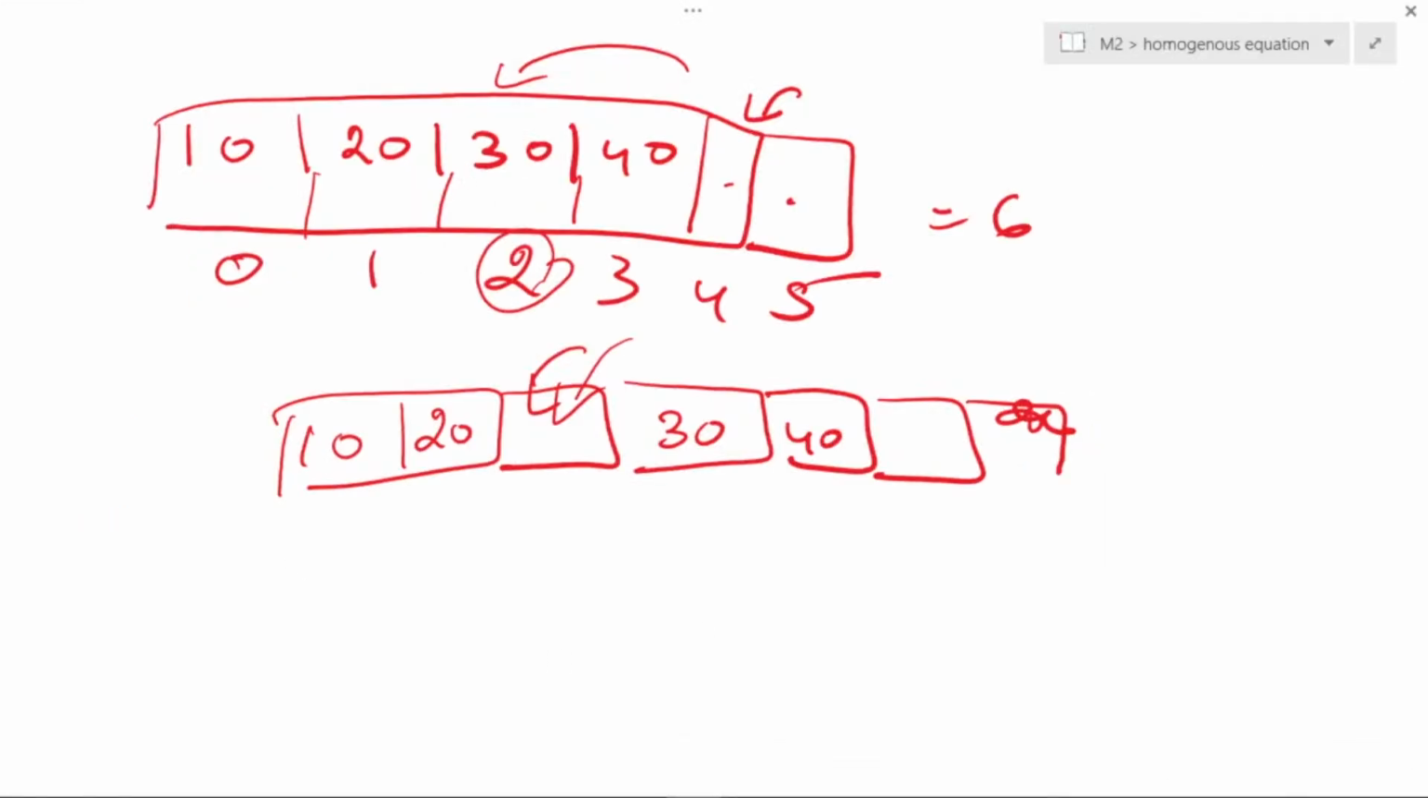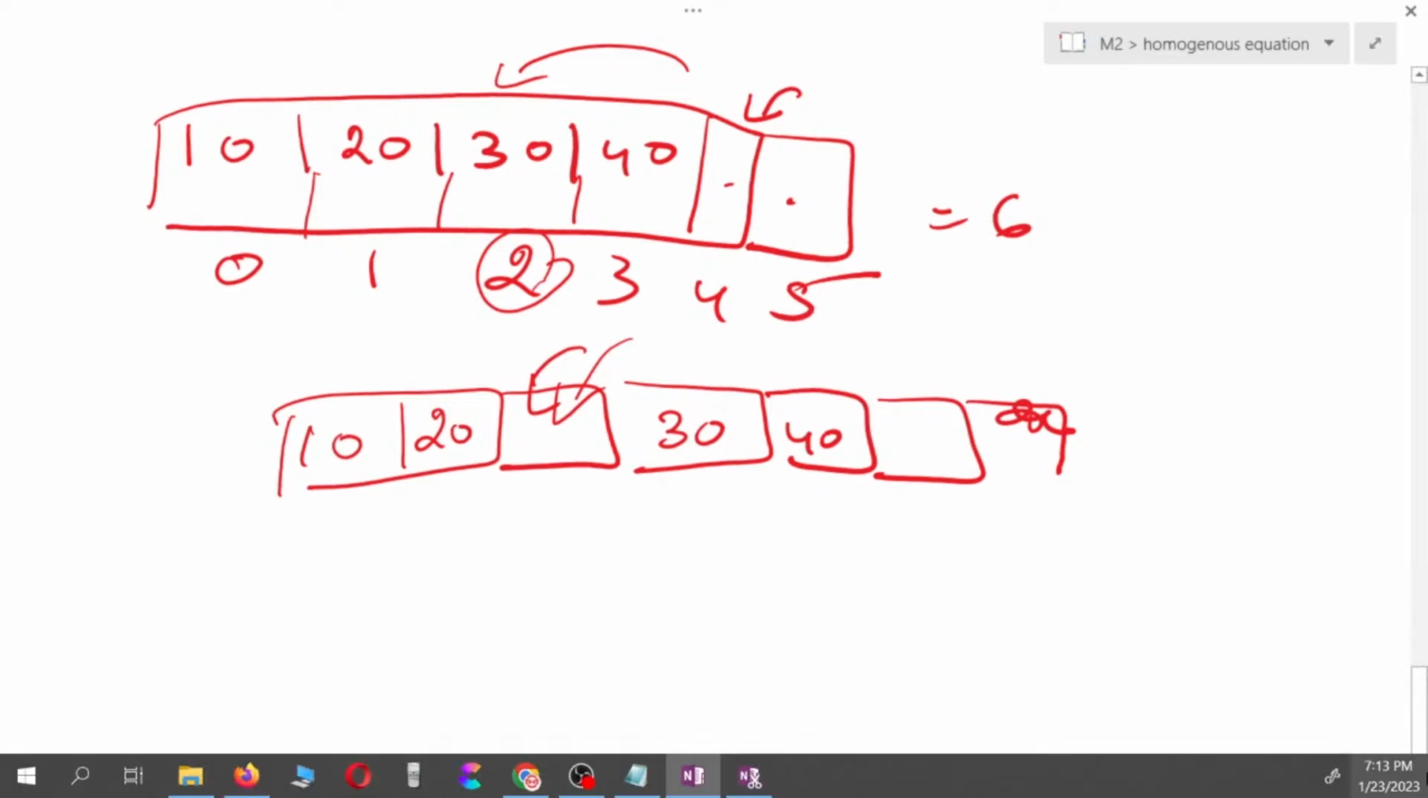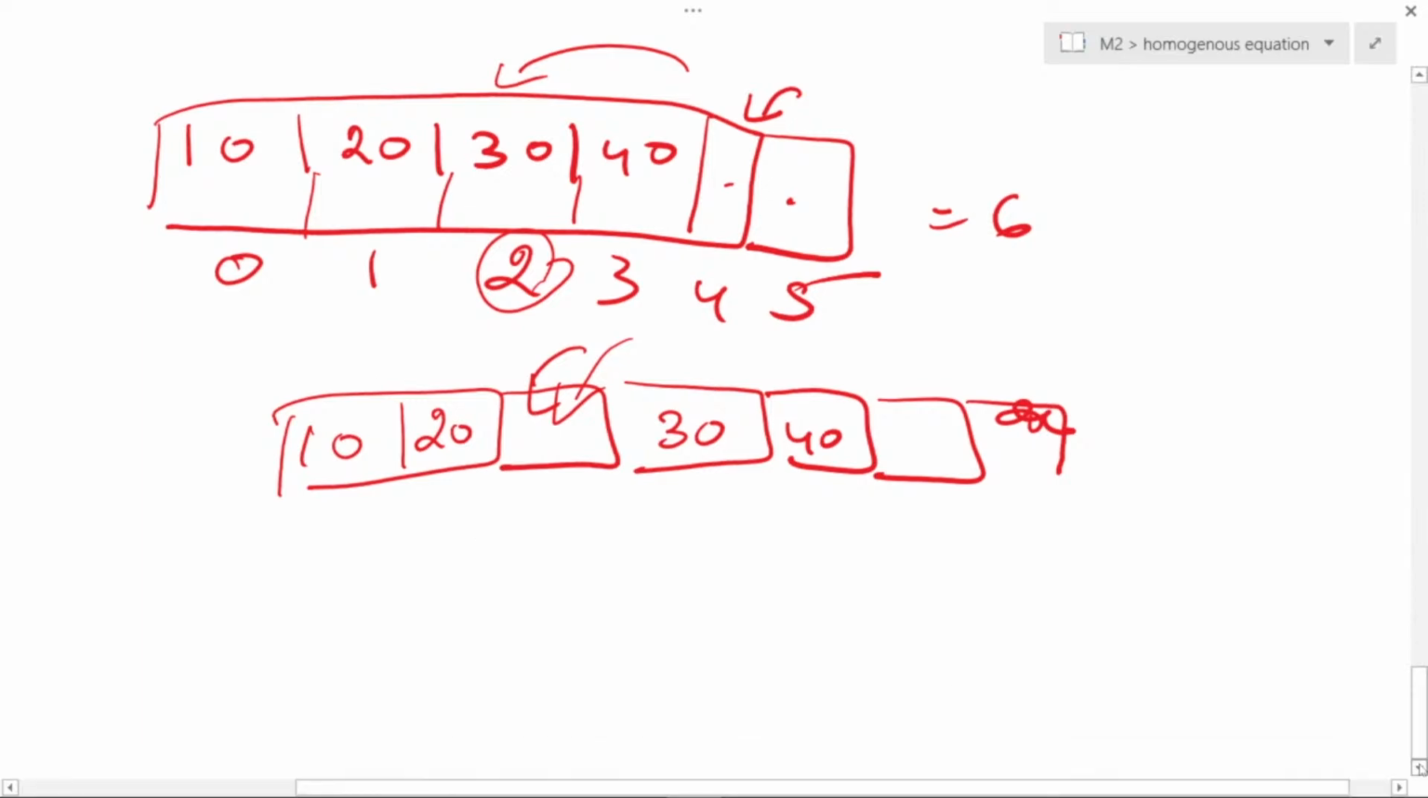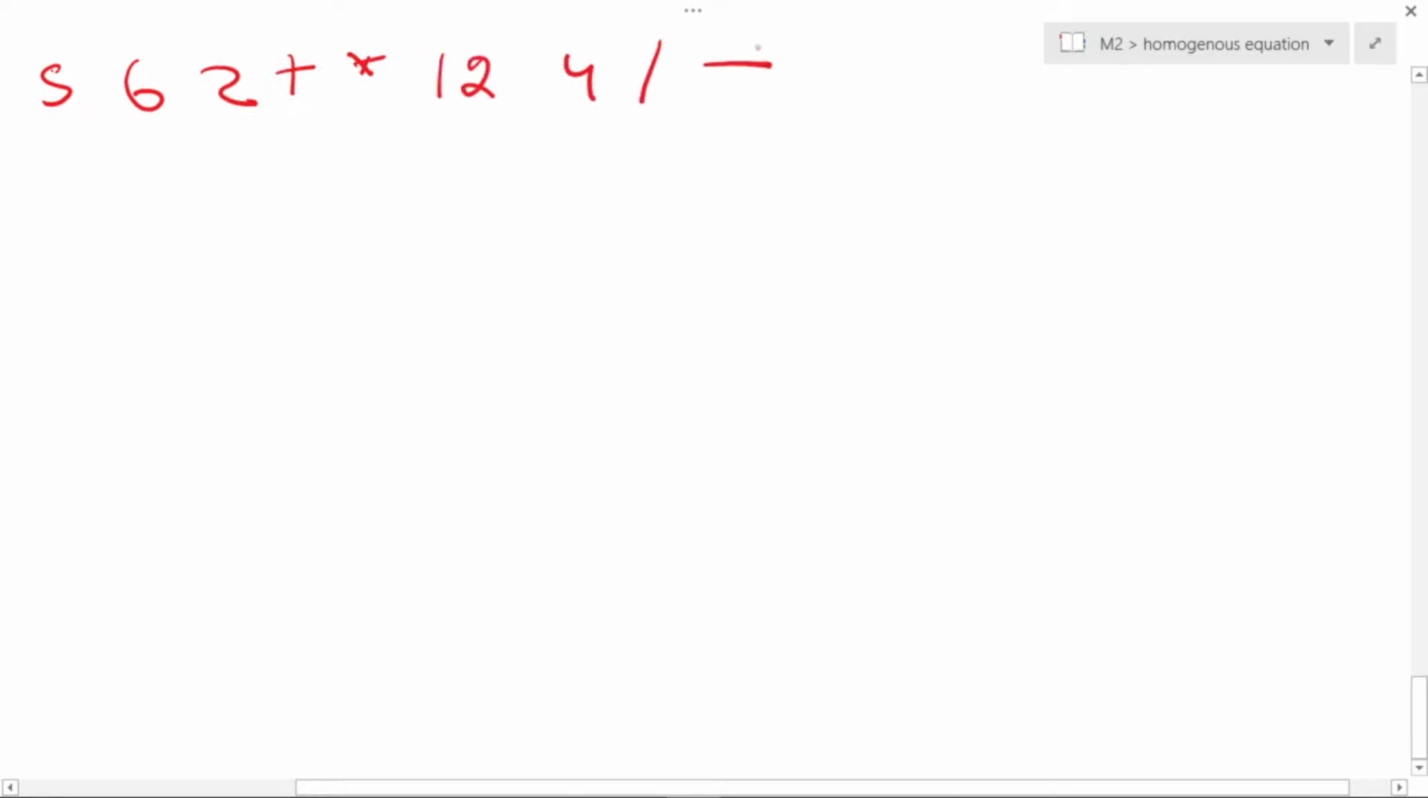So if it is this way: 5, 6, 2, plus, multiplication, 12, 4, division, minus. Okay, so how do we do this using a stack?